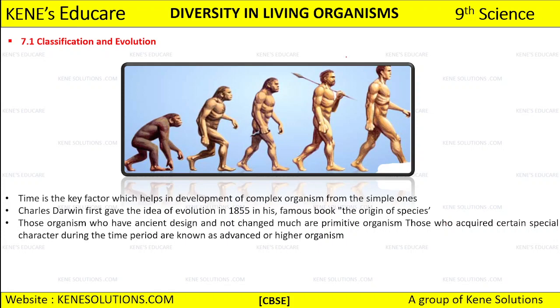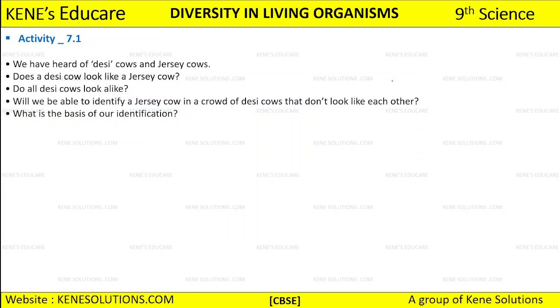Can you see this first picture? This is how man used to look earlier. Then slowly and steadily as time went on, we developed very much, we had special characters developed within us, right? And now we living beings are called advanced or higher organisms.